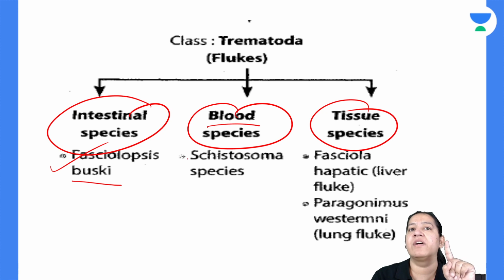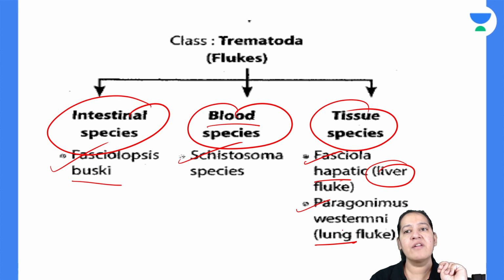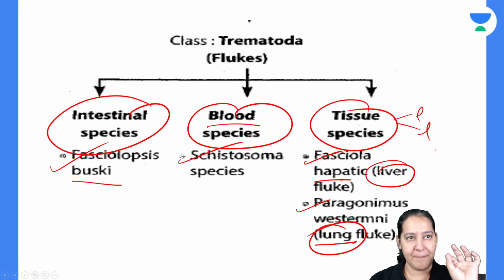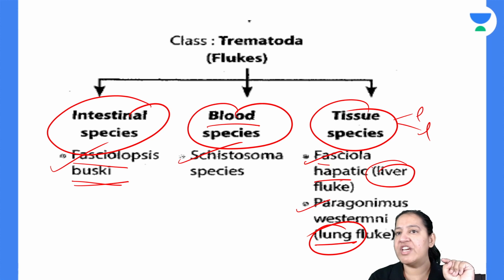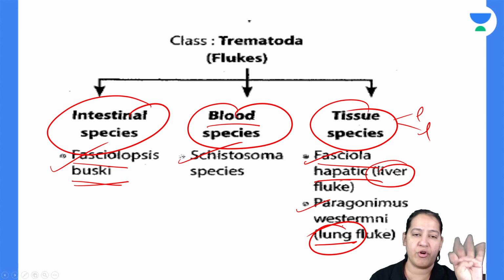In the blood, only one, Schistosoma. In the tissue, there are two: Fasciola hepatica in the liver and Paragonimus westermani in the lung. So one is in the liver, one is in the lung. This was Fasciolopsis buski, this was Fasciola hepatica. This is the liver fluke and the lung fluke, Paragonimus westermani. So total 4 trematodes are there.